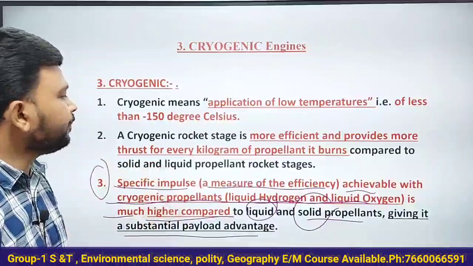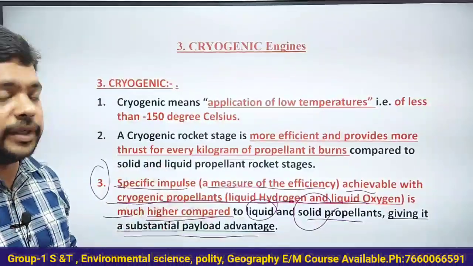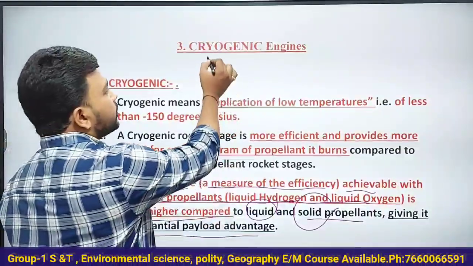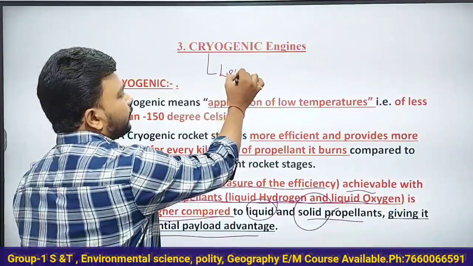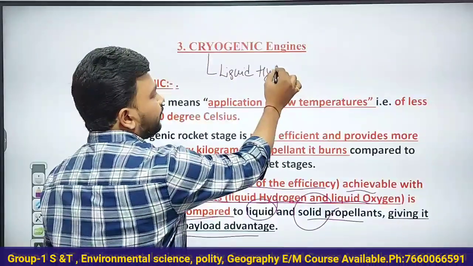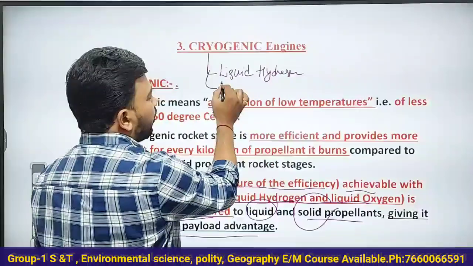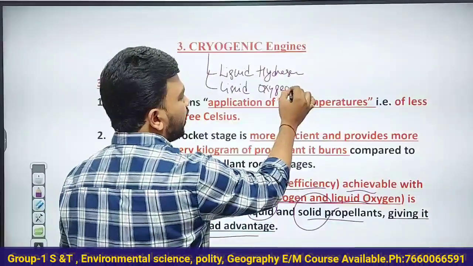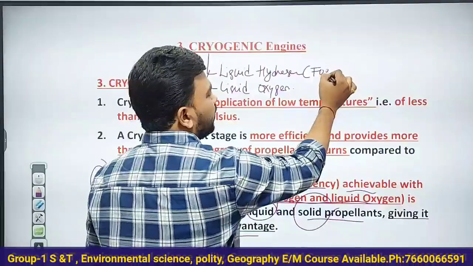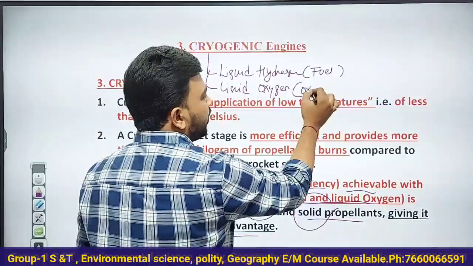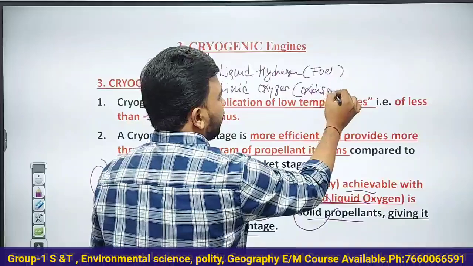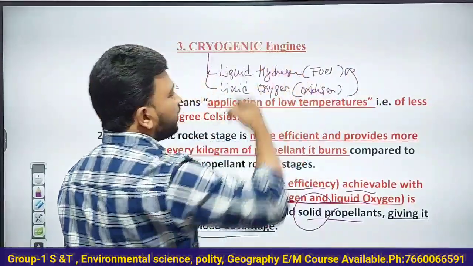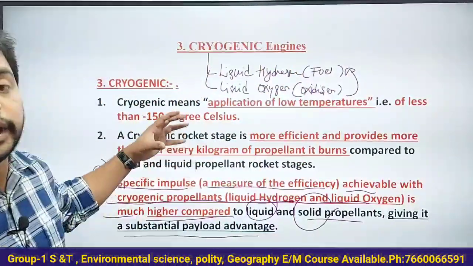What he is saying is that in the cryogenic engine, we will use liquid hydrogen and liquid oxygen. So see here, liquid hydrogen is actually the fuel, liquid oxygen is actually the oxidizer. This liquid oxygen is used to burn the fuel, liquid hydrogen, in the cryogenic engine.